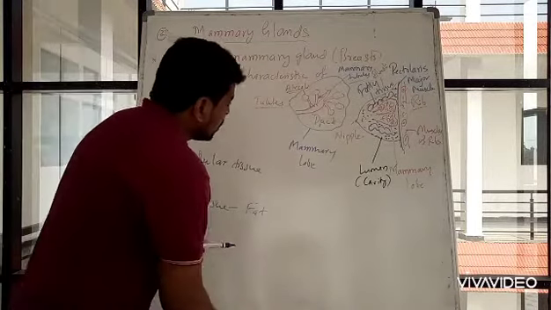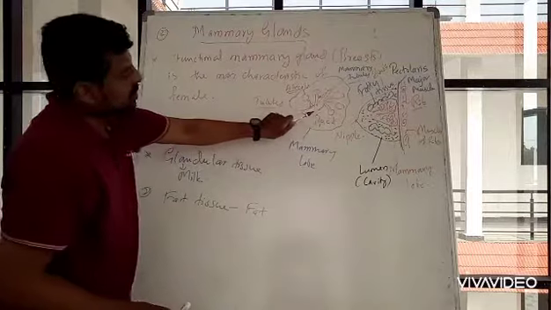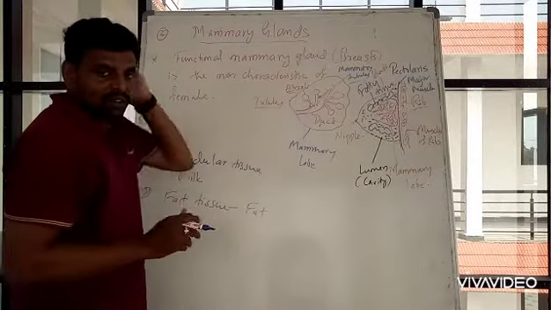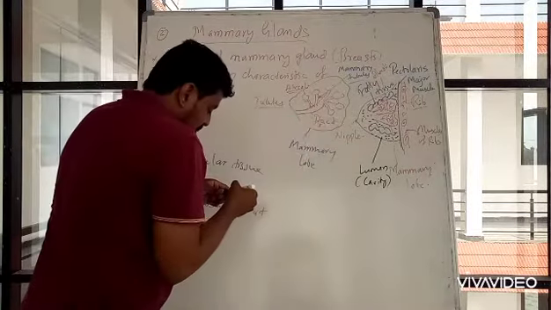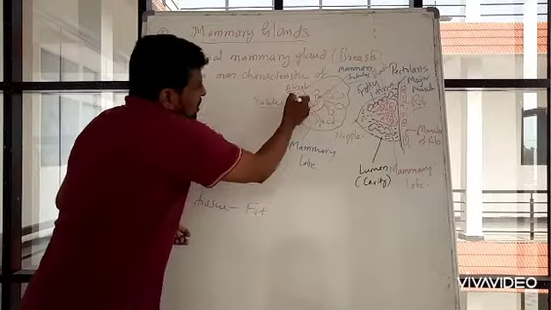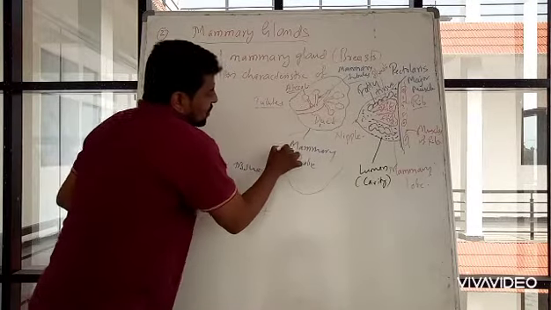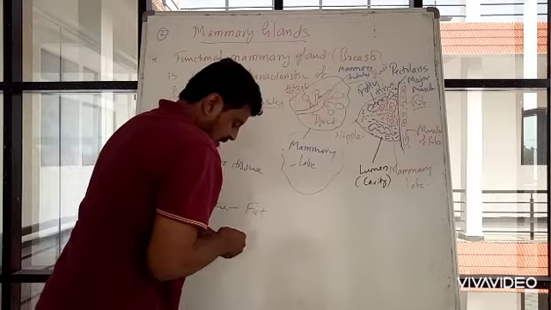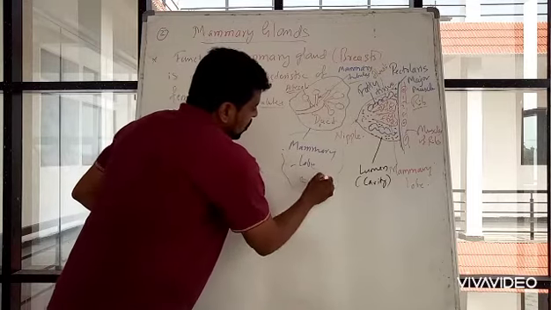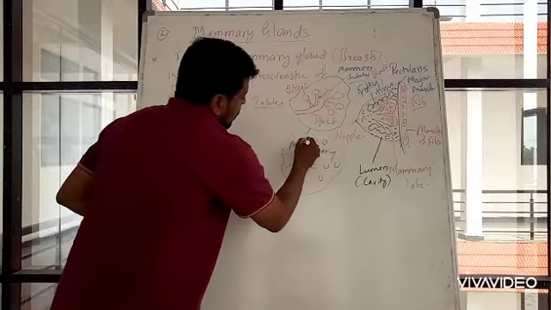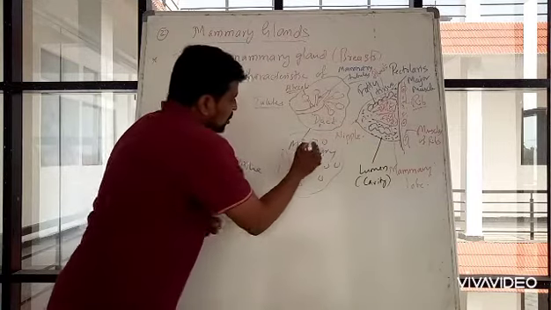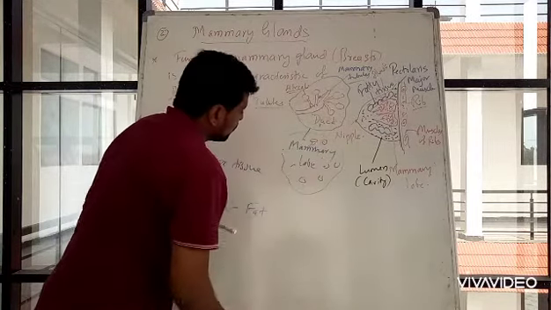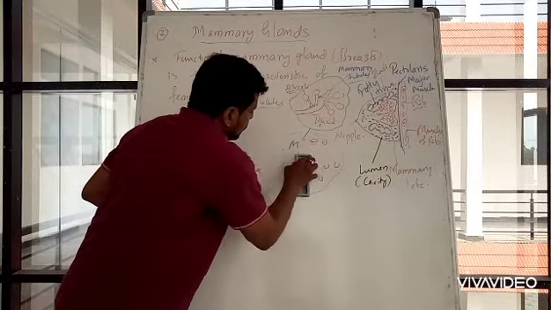Here I have drawn only one portion. Say another lobe is over here. This is one lobe and another lobe is over here. Inside this you will again find alveoli and tubules.